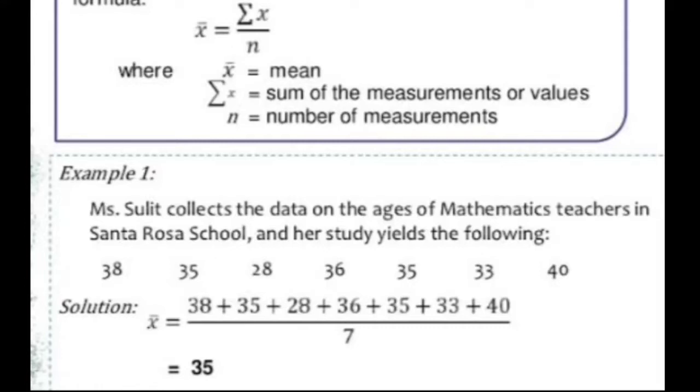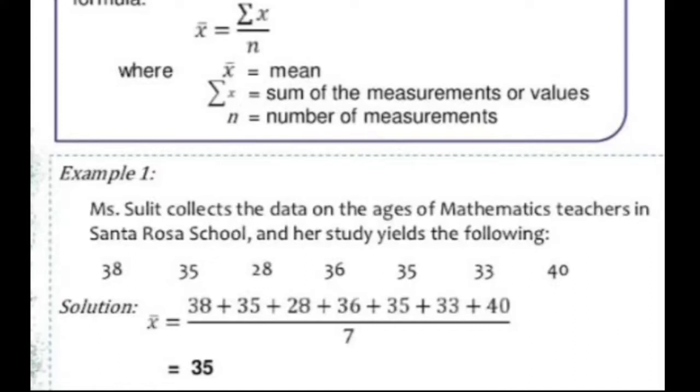The formula for the mean is x bar equal to summation of x divided by n. Statistics is the game of formulas only, so you got to know what the formula says and what it tells you to take out. The formula says summation of x divided by n. Summation of x means the sum of the measurements or values. Then n means the number of measurements or values.